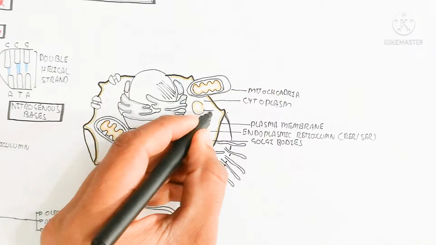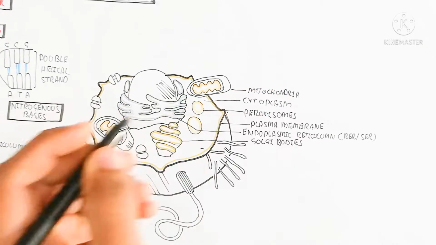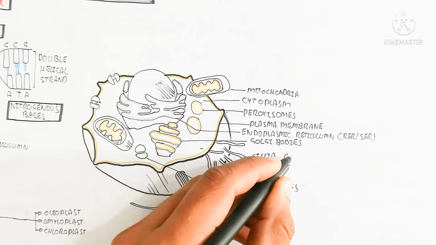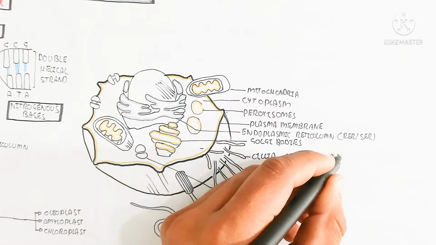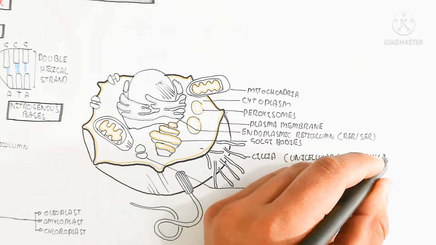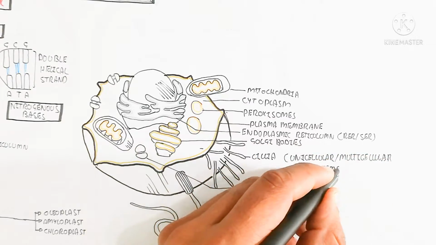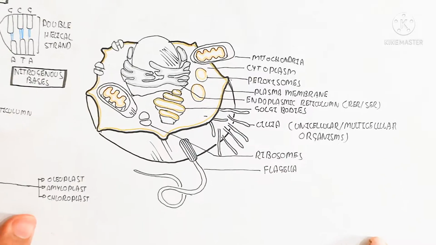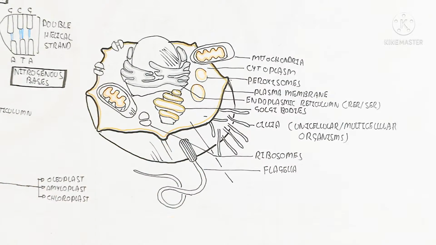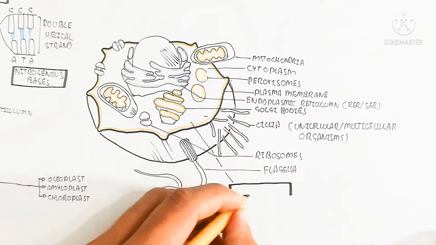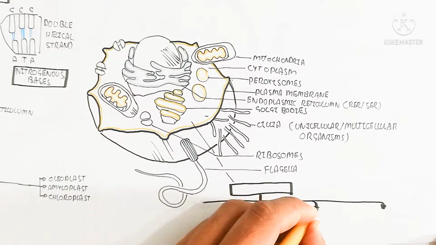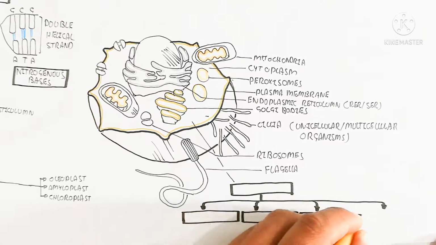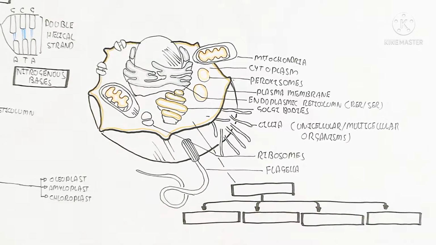And here is the cytoplasm, and mitochondria again, which is the powerhouse of energy. Peroxisome is used for the hydrolyzation of other things as well as the recycling of damaged organelles. Here is the plasma membrane, and the endoplasmic reticulum, rough and smooth. The rough contains ribosomes. Here are the Golgi bodies, and this is the ribosome used for the synthesis of protein. That is known as the machinery for the translation of protein from the transcription.